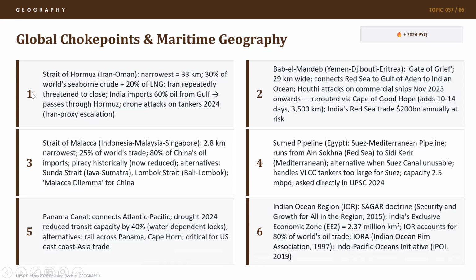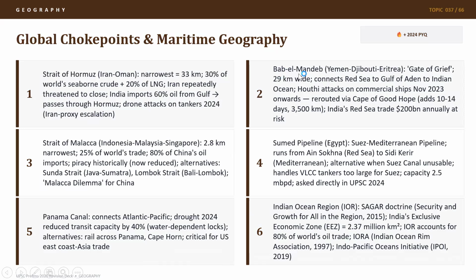Iran repeatedly threatened to close it, and India imports 60% of its oil from the Gulf, and most of its natural gas imports also happen from the Gulf. It passes through Strait of Hormuz. Drone attacks on tankers have also happened on Indian ships in this war.